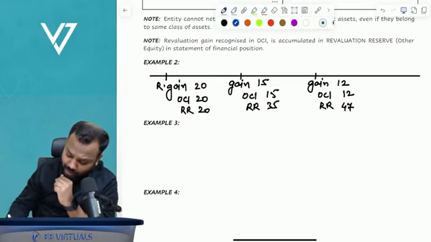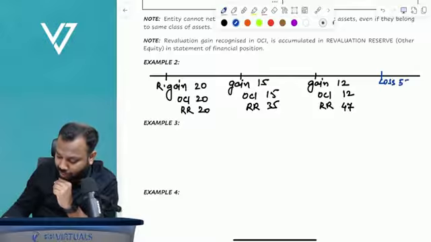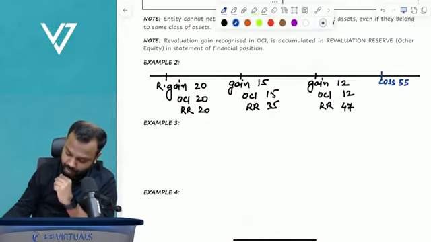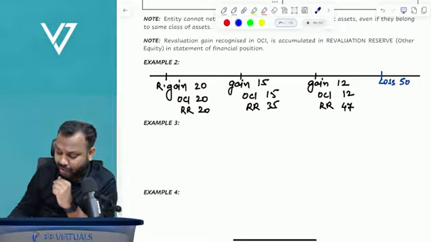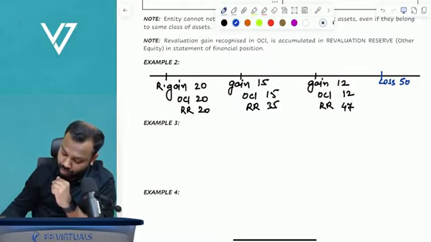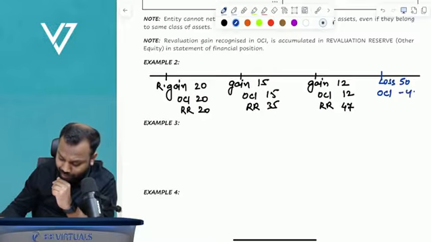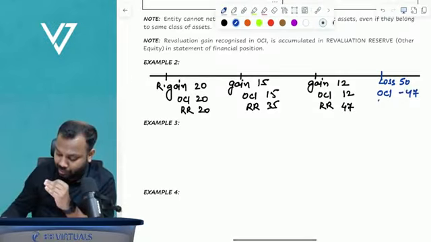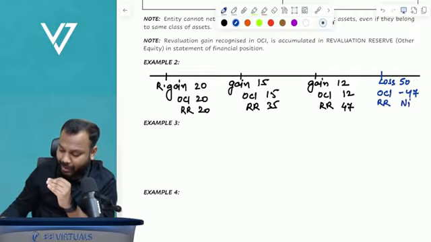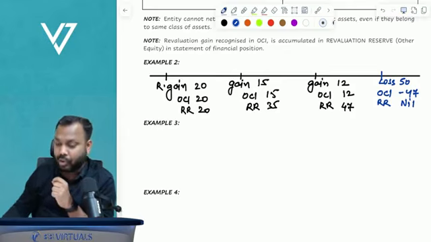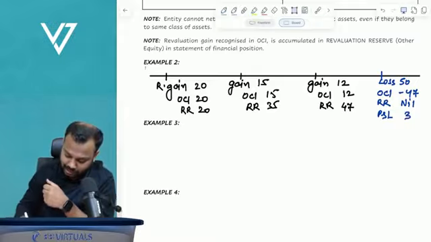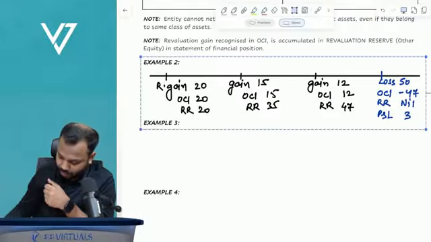Now let's suppose you get a revaluation loss of 55, not 55, 50. So now tell me, what is the balance in your revaluation reserve? 47. So what will you do? Other comprehensive income negative 47. Now your revaluation reserve becomes what? Nil. But still you have a loss of 3 remaining. So where will you record that? P and L 3. Is that clear, everyone?